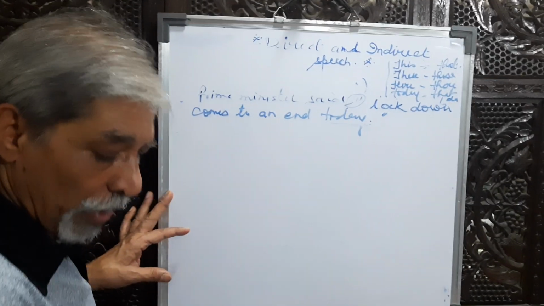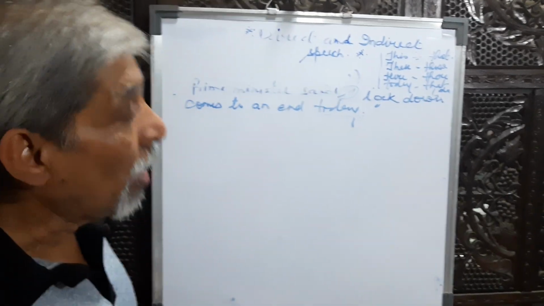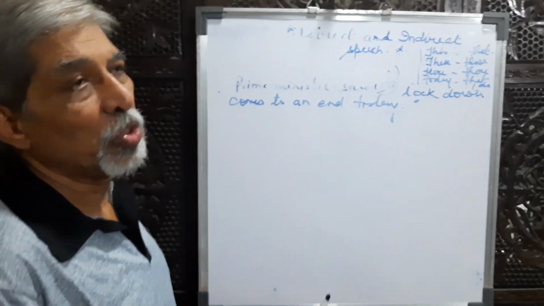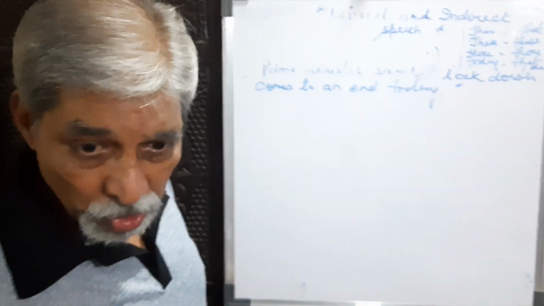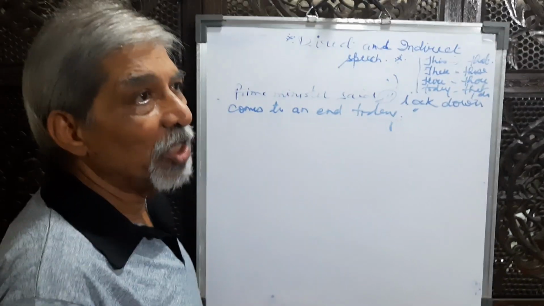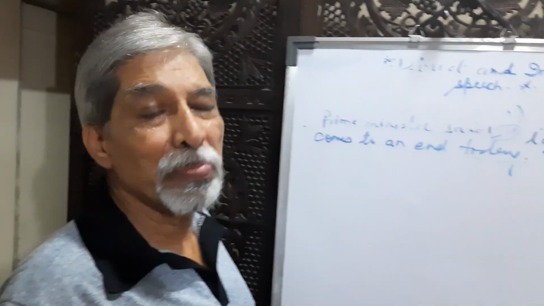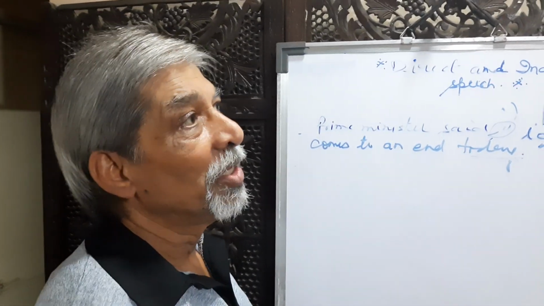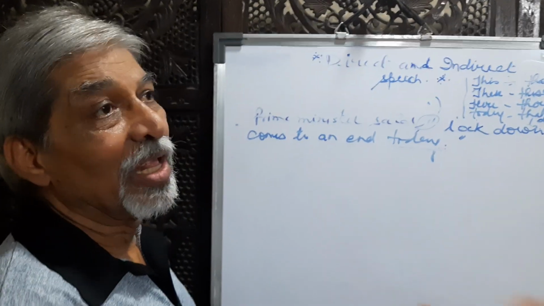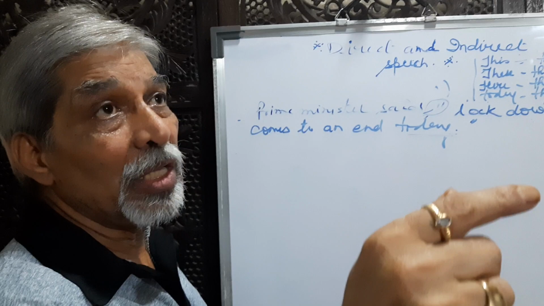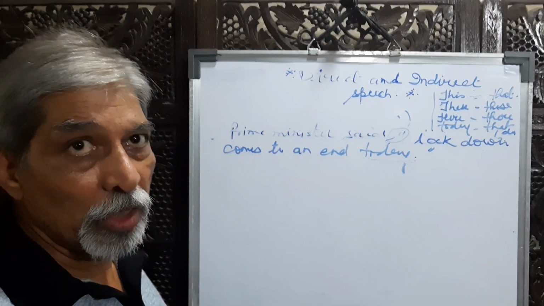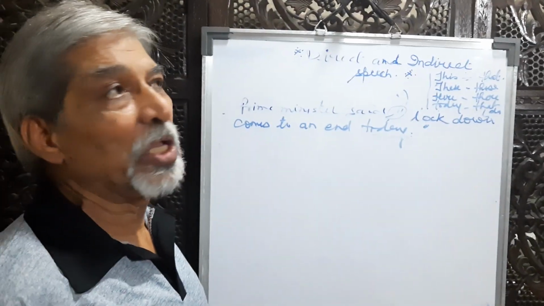Take some more examples. Servant said to master, comma, inverted comma, there is no money left with me. Servant told the master that there was no money with him. So you got indirect speech.